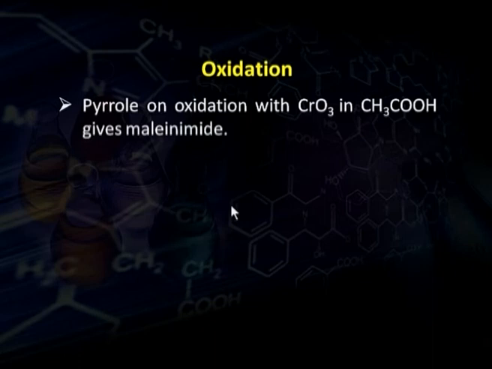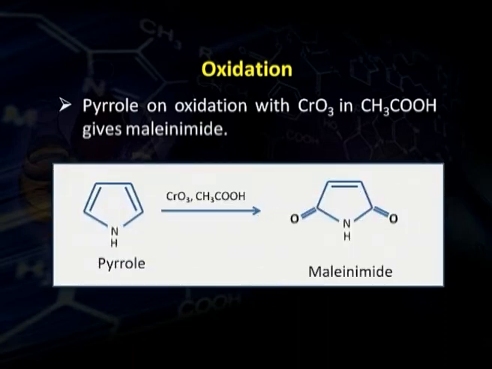Pyrrole can also be oxidized when it is treated with chromium trioxide in acetic acid. Maleimide is obtained. When it is treated with chromium trioxide in acetic acid, then at these two alpha positions oxidation takes place and we get maleimide.